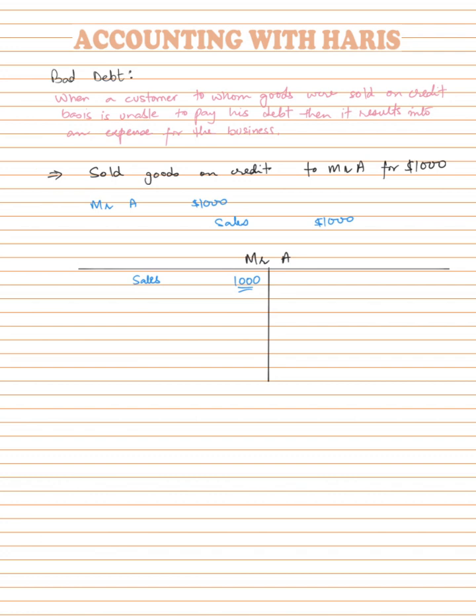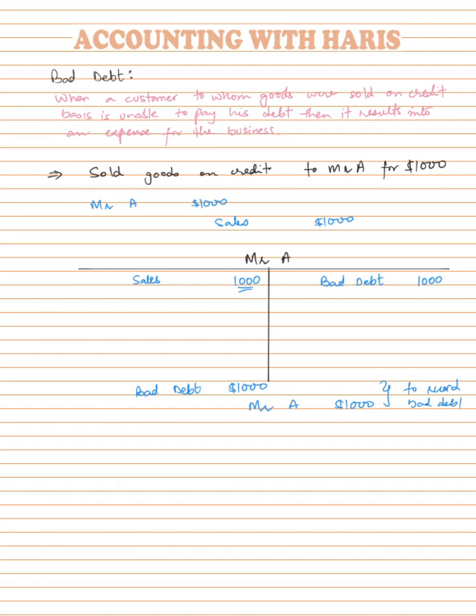remove this $1,000 from the account of Mr. A, because if we leave the account like this, it would look like we have to receive $1,000 from Mr. A. So in order to remove this from our books, we have to credit Mr. A by $1,000. But what will we debit if we credit Mr. A? The account that we have to debit is bad debt. So our entry would look like this: bad debt gets debited by $1,000 and Mr. A gets credited by $1,000. This is the entry to record bad debt.